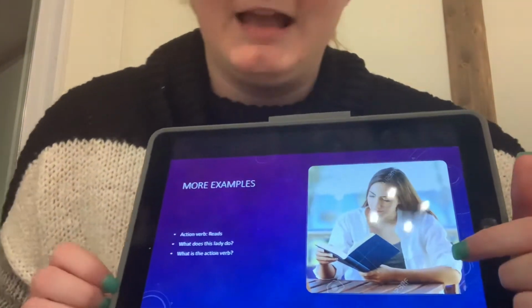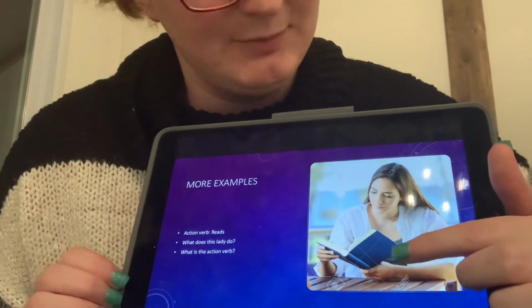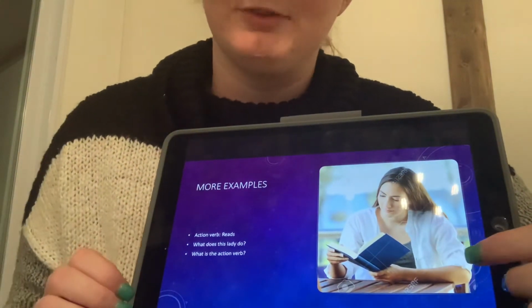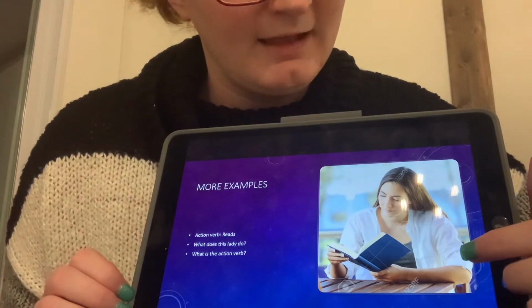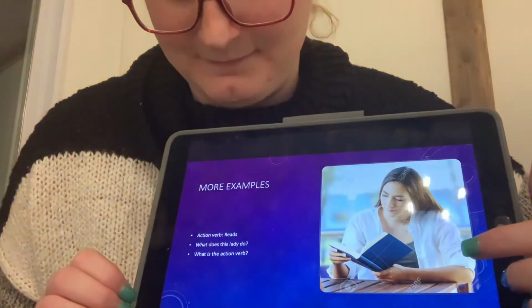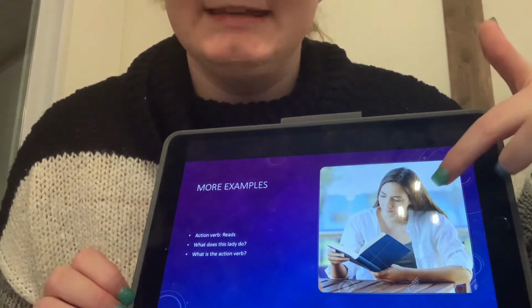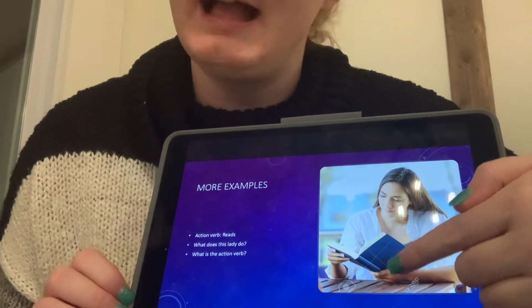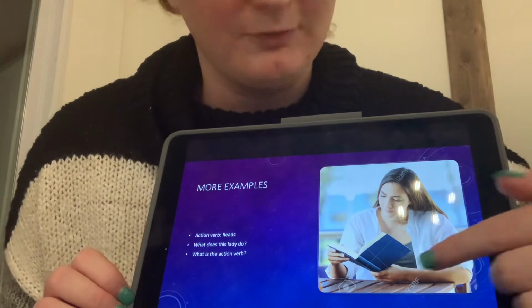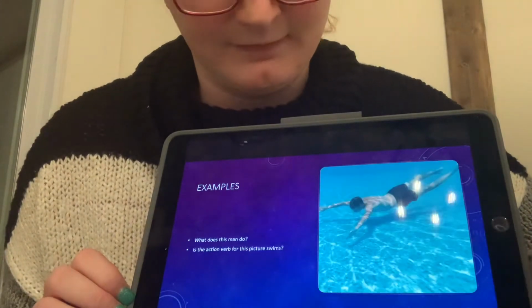Another example, we have this little lady. She has a book in her hand. What do you think the action verb here would be? Reads. Good job. It would be reads. She's got her little book, so the lady, the noun, is reading, the action verb, or reads, the action verb.